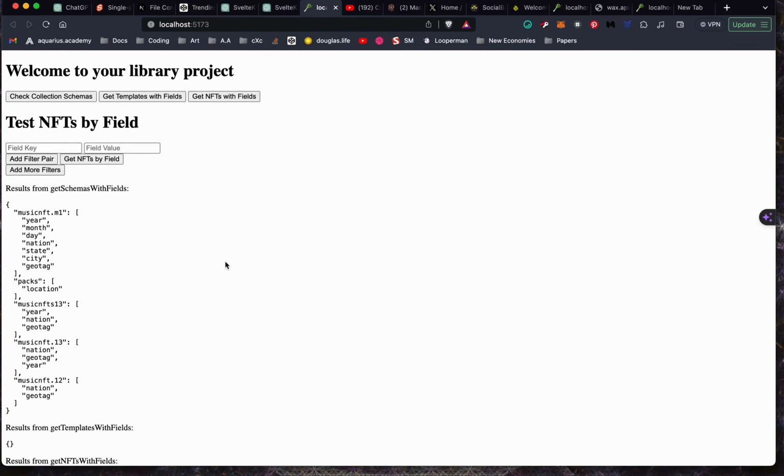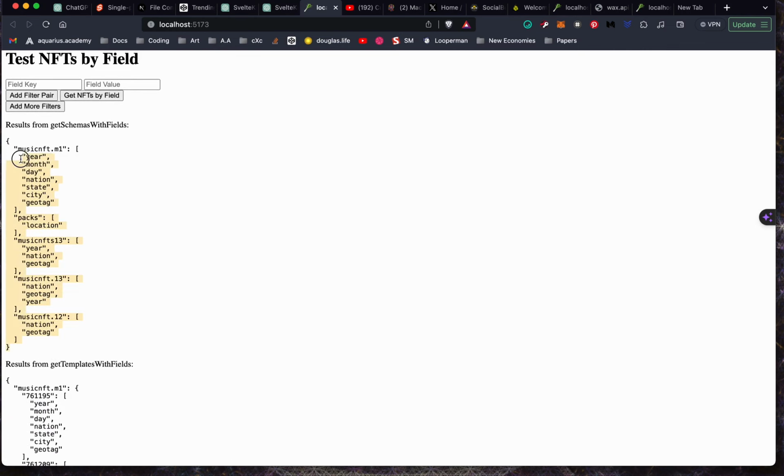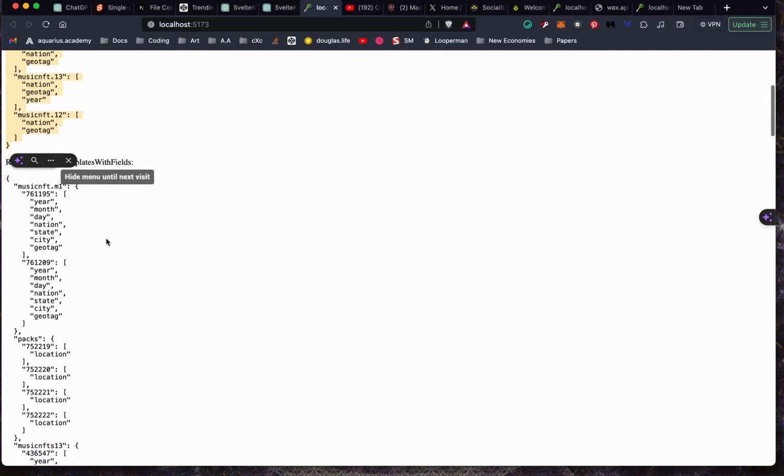This test page was also generated by ChatGPT. I just clicked this button, and what's happening here is I'm getting the schemas from my NFT collection that have these particular fields, and it tells me exactly what fields I have.